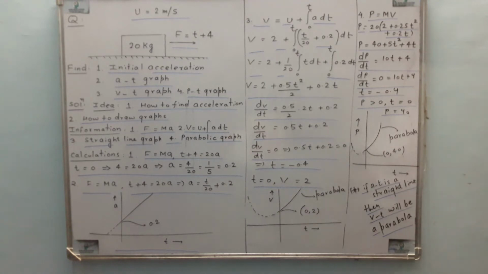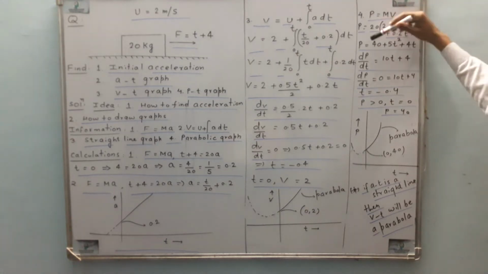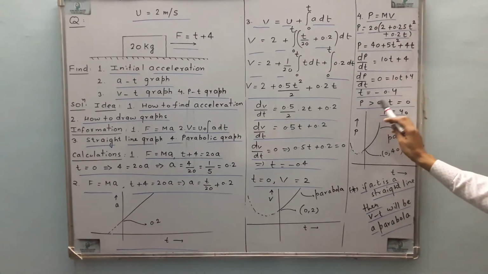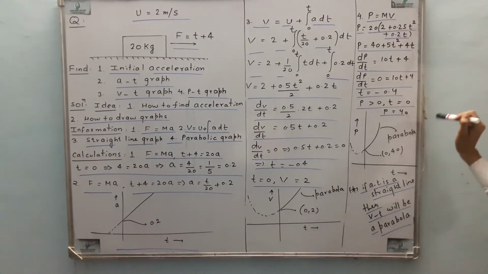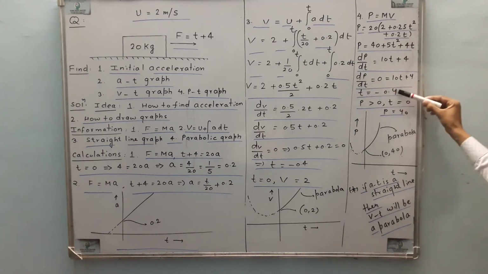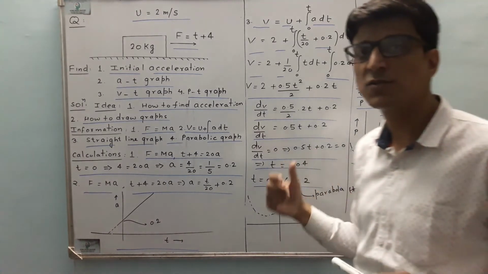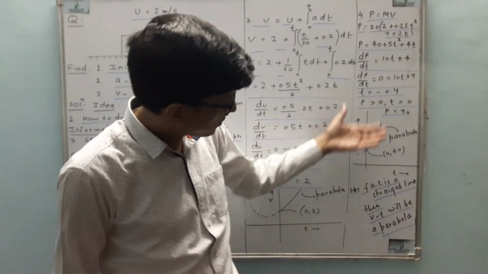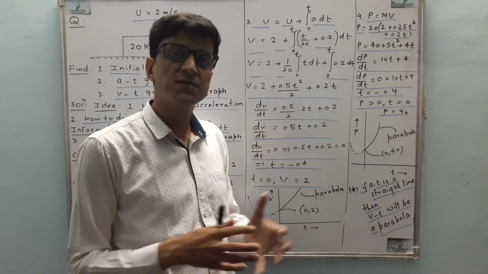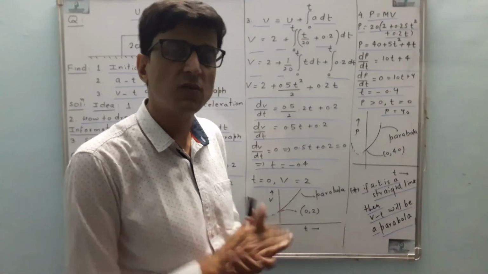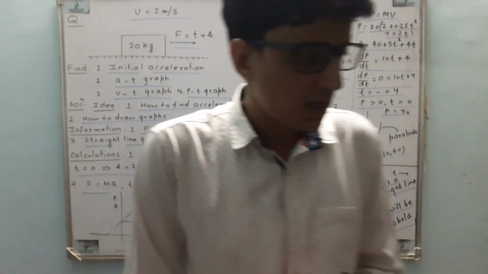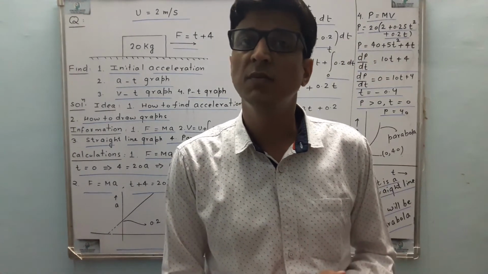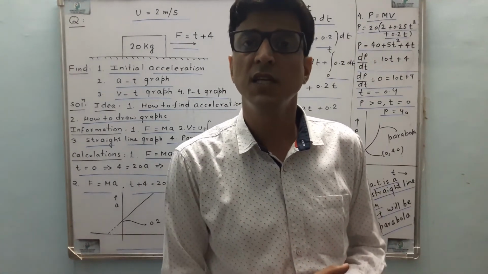Let's move forward to momentum. Momentum is equal to mass into velocity. So this is the expression, differentiated. t is minus 0.4. So P is positive at t is equal to 0, P is 40. So at t is equal to minus 0.4, P is positive. You can see it from the calculations. So this will also be a parabola. So the inference that we can draw from these calculations is that if the at graph is a straight line, then the vt and pt graphs will be parabolas because of the degree of t in them.